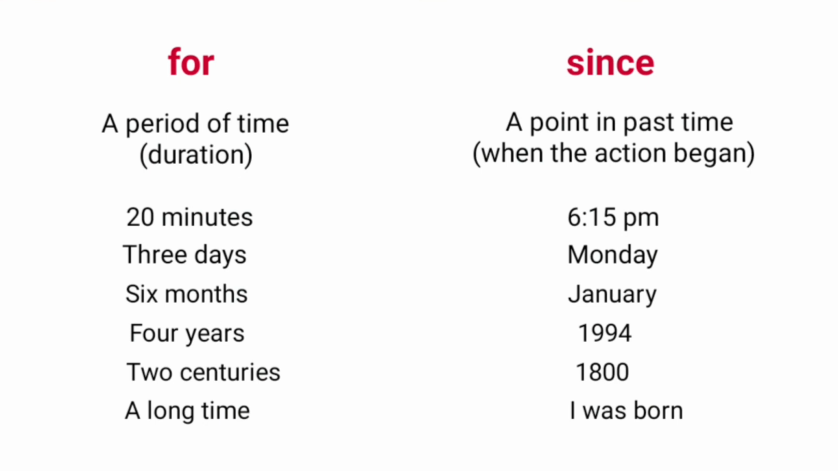Use of for and since. For is used for a period of time or duration or length of time when an action takes place. For example, for 20 minutes, for 3 days, for 6 months, for 2 centuries, while since is used for a point in past time when the action began. Examples: since 6:15 p.m., since Monday, since January, since 1994.